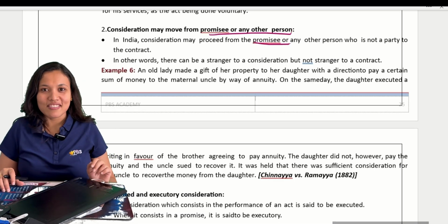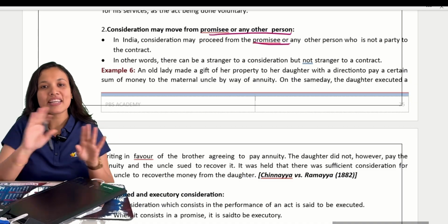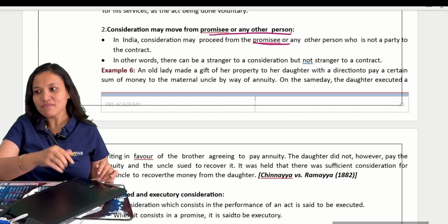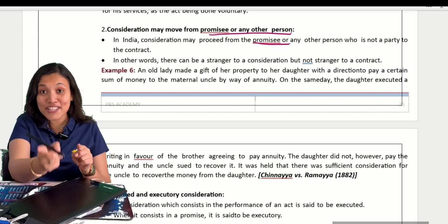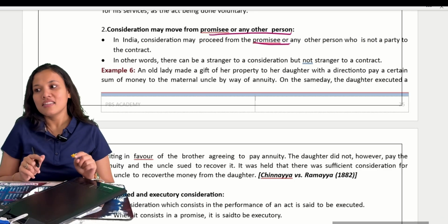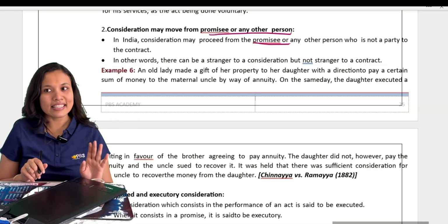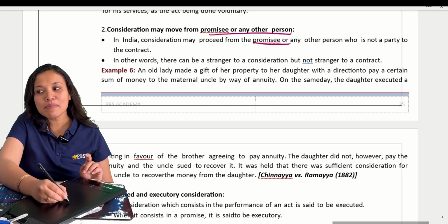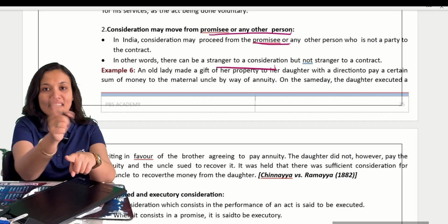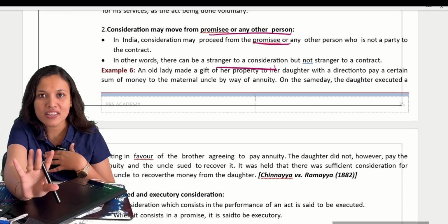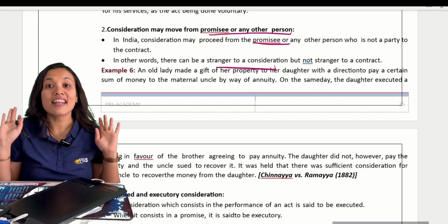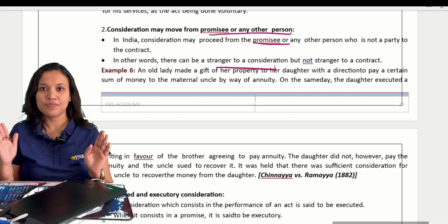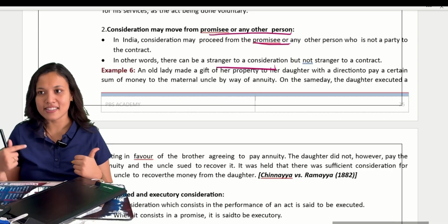No, not allowed. Once you accept, then his obligation is over. Promisee is not bound to pay to you again. Clear? Yes. So, consideration may proceed from a promisee to any other person. But again, one more thing, there can be a stranger to a consideration. Stranger to a consideration is allowed, but stranger to a contract is not allowed. We will see what it is in later sections.